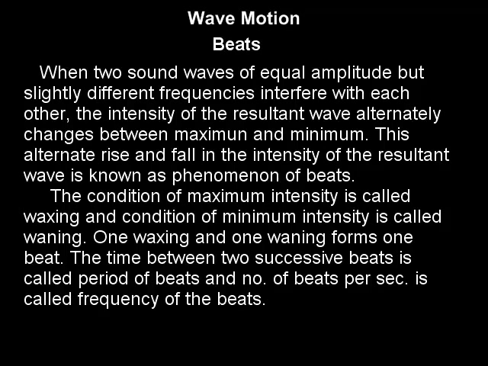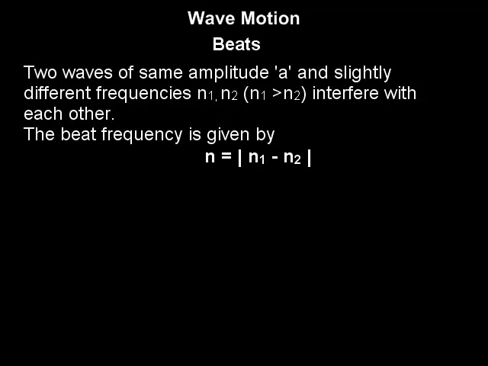The condition of maximum intensity is called waxing, and the condition of minimum intensity is called waning. One waxing and one waning is called one beat. The time between two successive beats is called period of beats. Number of beats per second is called frequency of beats.